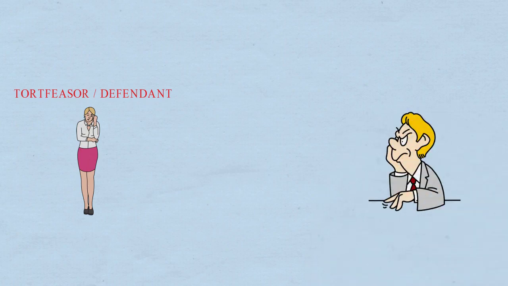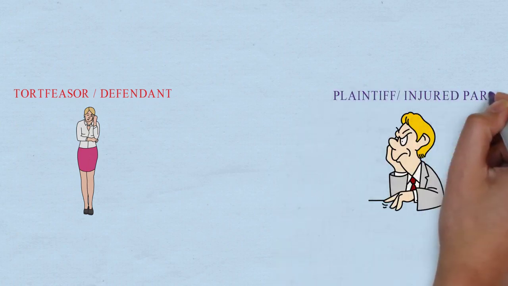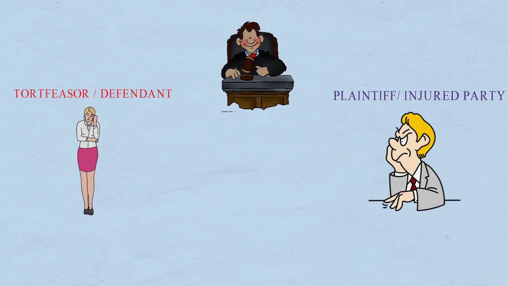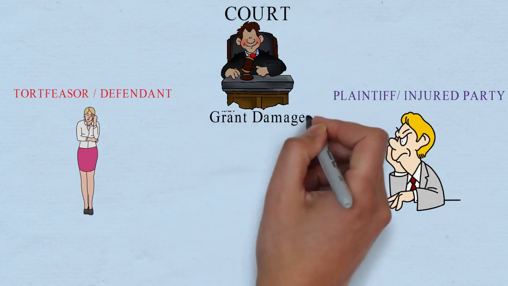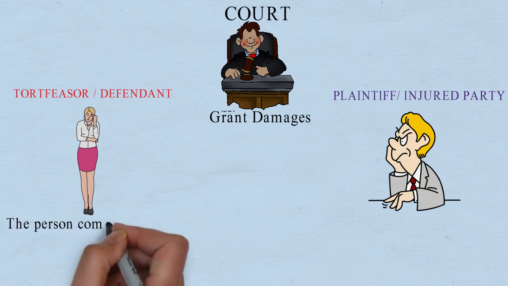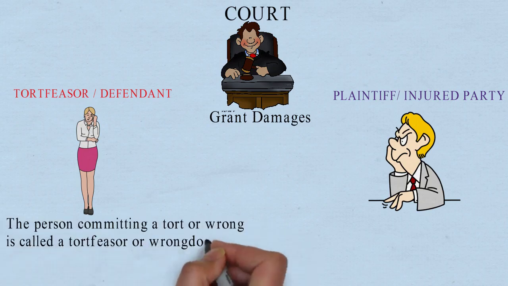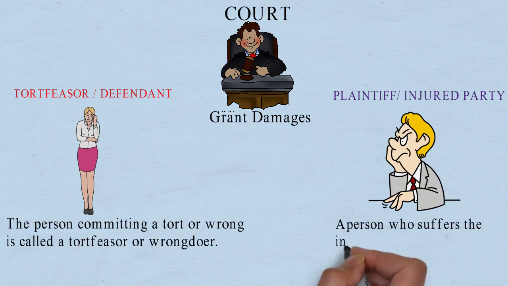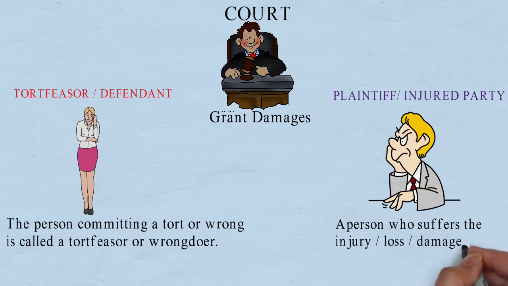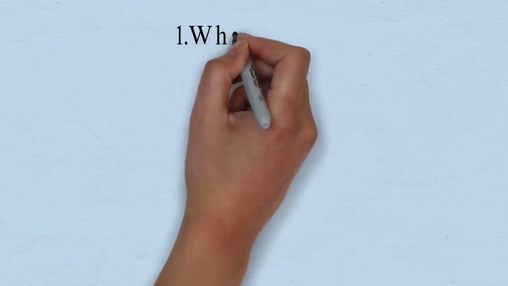Here, the injured party has suffered discomfort and medical expenses, so the court may grant monetary compensation. The person committing a tort or wrong is called a tortfeasor or wrongdoer, while the person who suffered the injury, loss or damage is called the injured party or plaintiff.